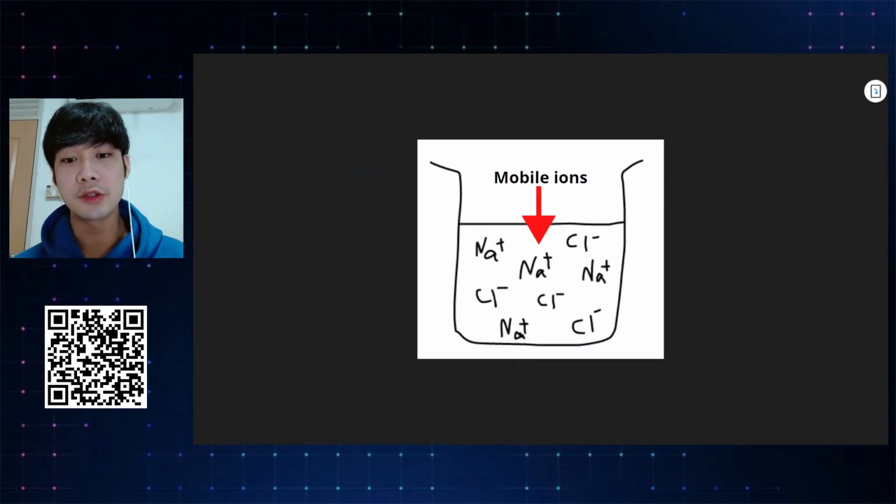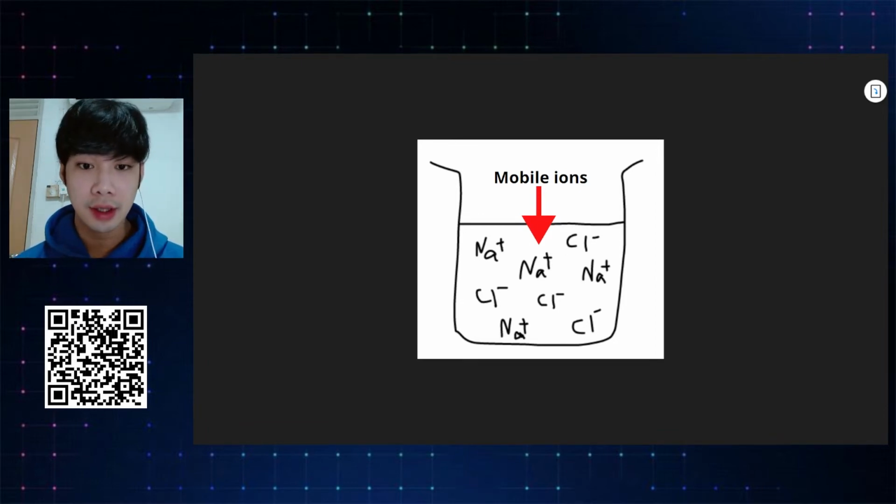Next, this is how sodium chloride or table salt looks like when you dissolve it in water or when it is in liquid state or molten state. Ionic compounds can conduct electricity in aqueous and molten form. Because in aqueous or molten form, the ionic bonds are broken and the ions float around in the solution like this as shown on the screen. So they float around as Na+ and Cl- ions and they become mobile ions.